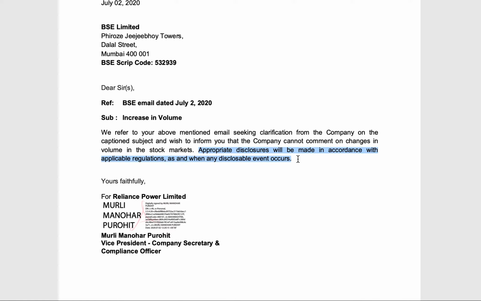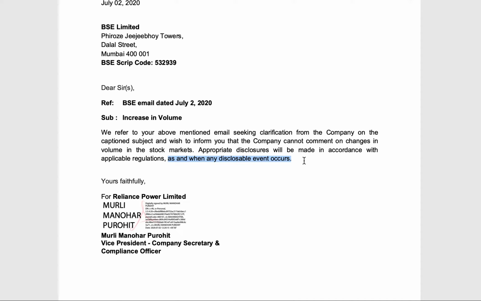Appropriate disclosures would be made in accordance with applicable regulations, as and when any disclosable event occurs.